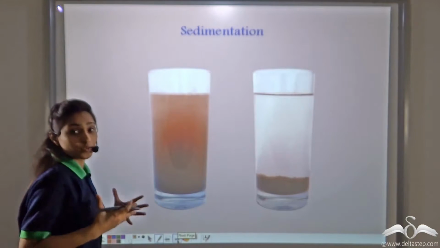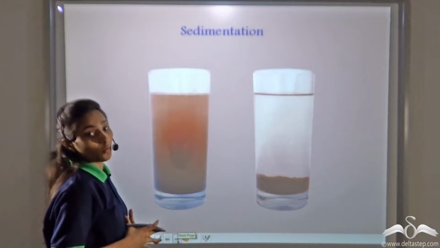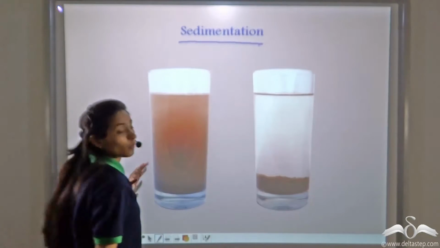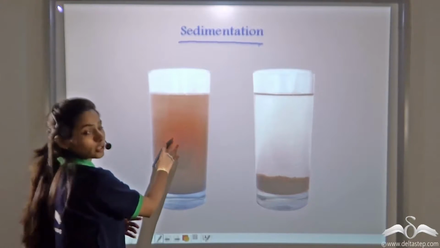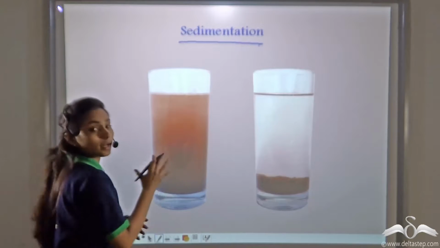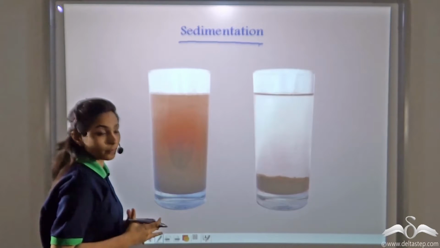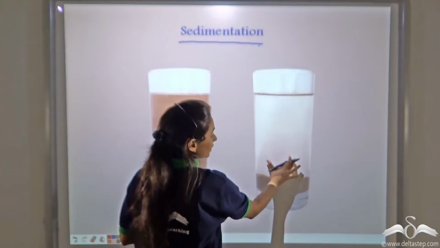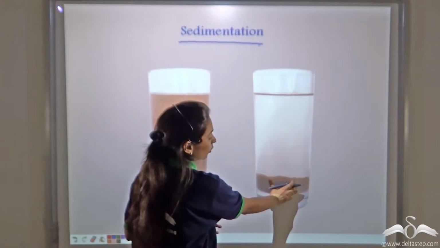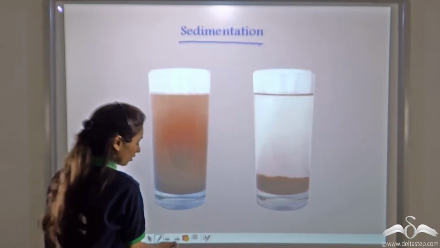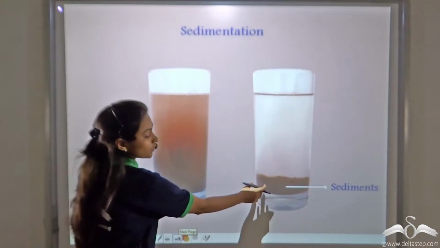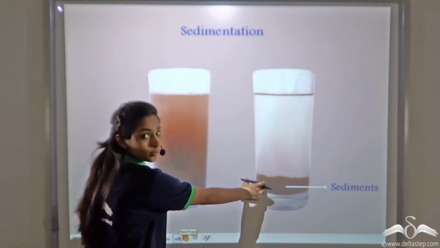Now there are various ways to purify the water. One such way is sedimentation. Suppose you take a glass of dirty water and allow it to stand for a few hours. After a few hours, you will see that all the impurities have settled down at the bottom of the glass. This is called sediments, that is, the impurities which have settled down at the bottom of the glass.